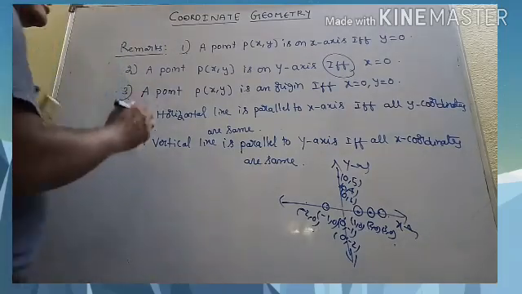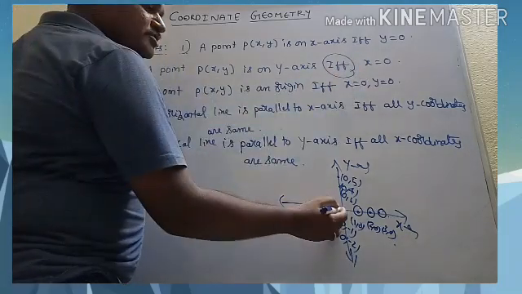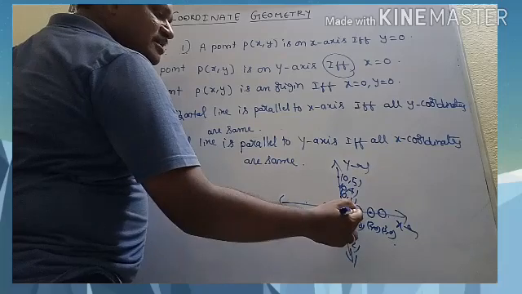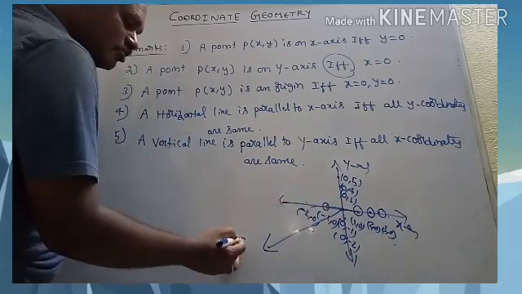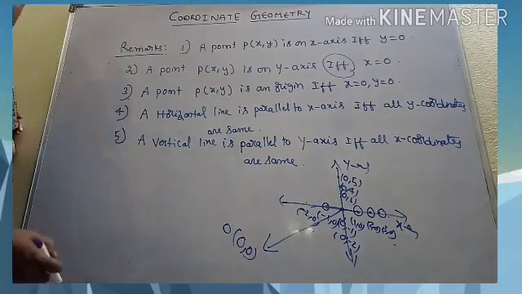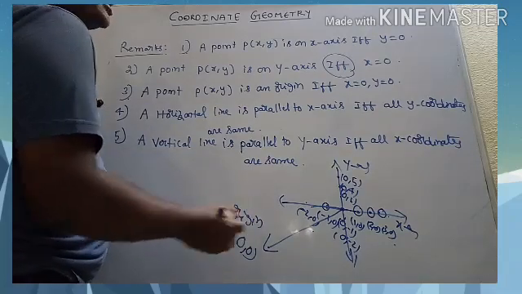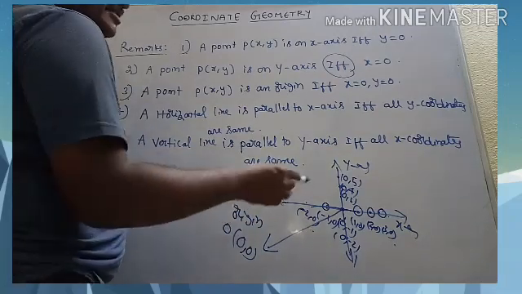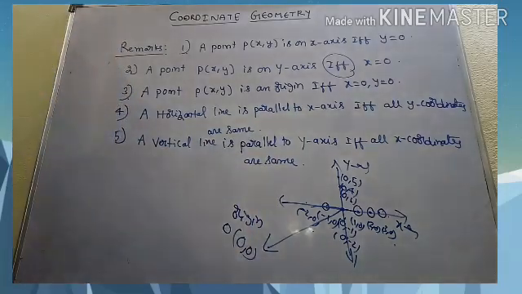Now, the third one, a point is the origin. Origin means x will be 0. This is the point of intersection of the x-axis and y-axis. This particular point, you call it the origin, denoted by O. This is the origin, where x is 0 and y is 0. It is the point of intersection of the x-axis and y-axis, like this.